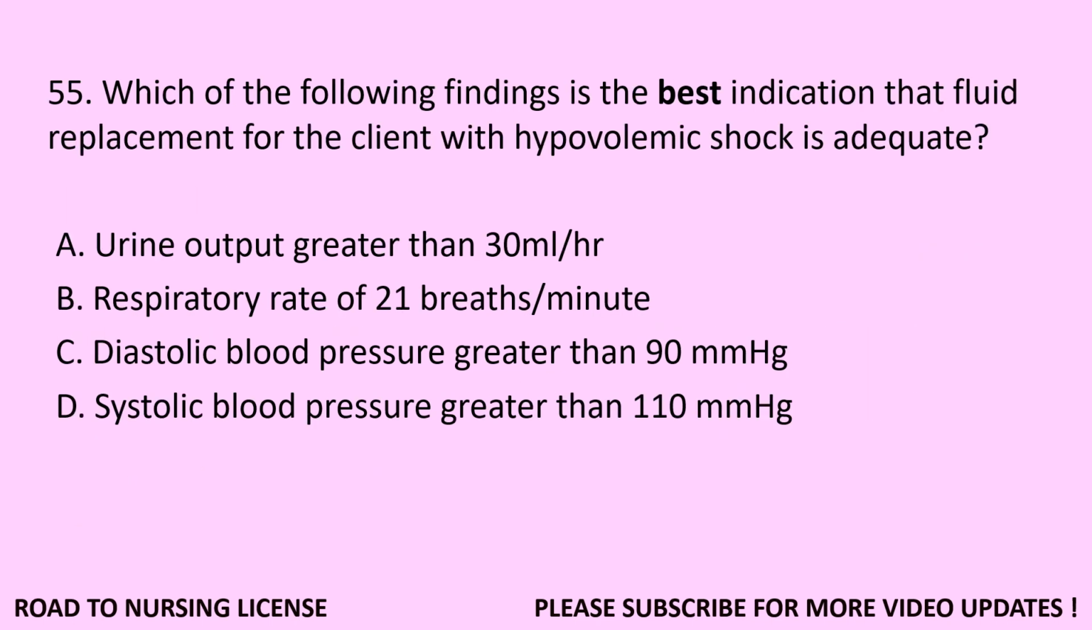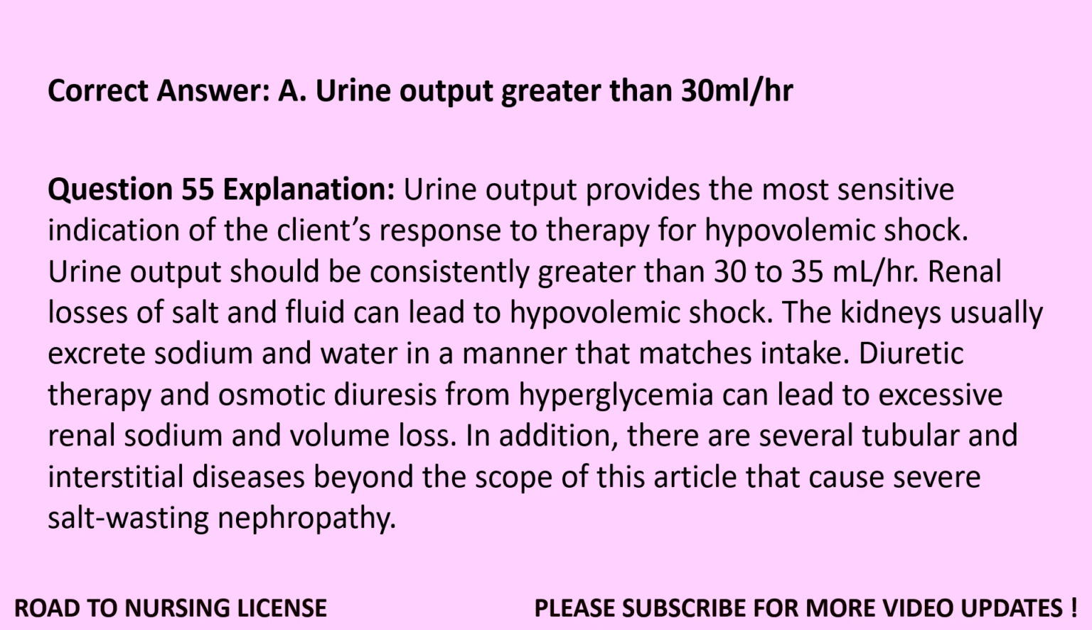Question 55. Which of the following findings is the best indication that fluid replacement for the client with hypovolemic shock is adequate? A. Urine output greater than 30 milliliters per hour. B. Respiratory rate of 21 breaths/minute. C. Diastolic blood pressure greater than 90 millimeters of mercury. D. Systolic blood pressure greater than 110 millimeters of mercury. Correct answer, A. Urine output greater than 30 milliliters per hour.